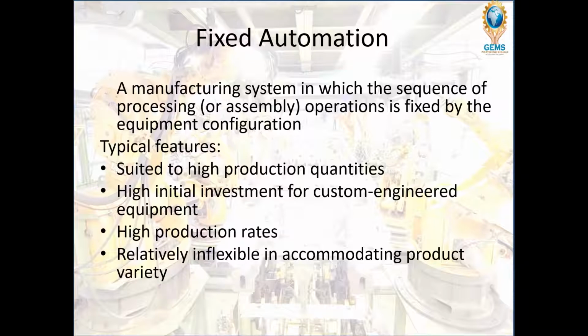Any changes in a product or any modification or any different variety or versions cannot be done by using fixed automation. So that is one of the disadvantages of fixed automation.